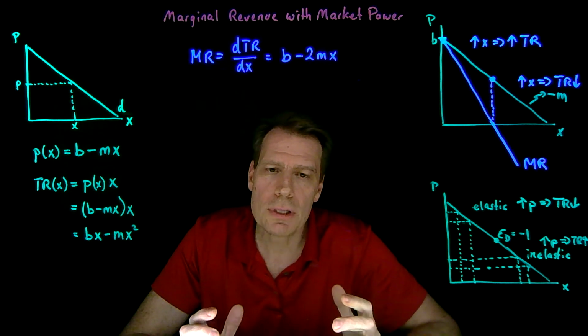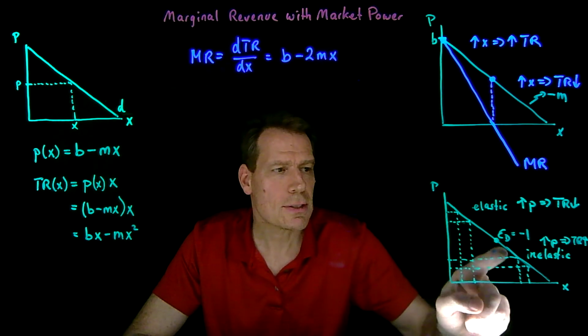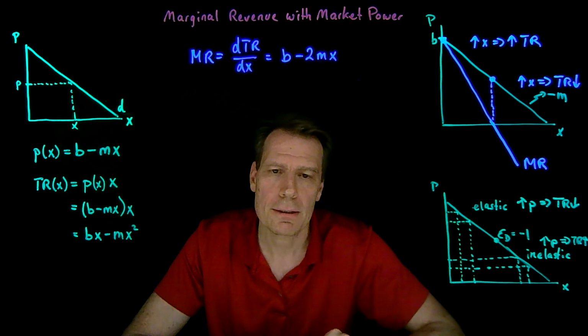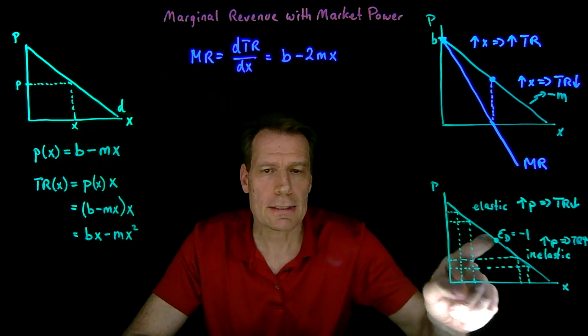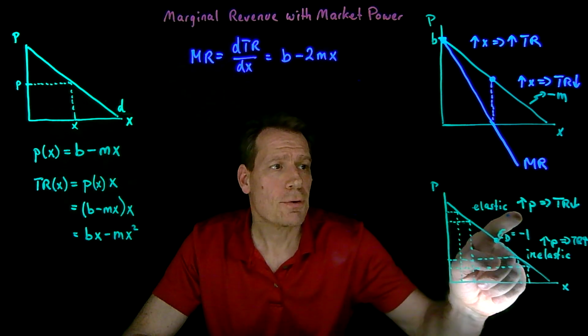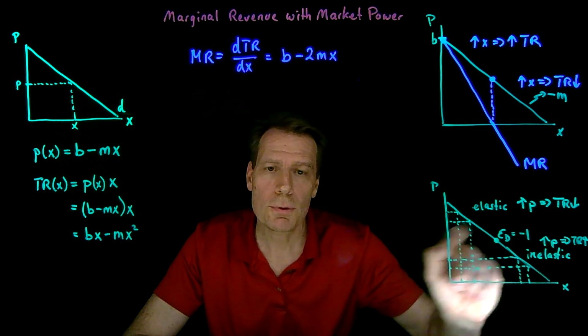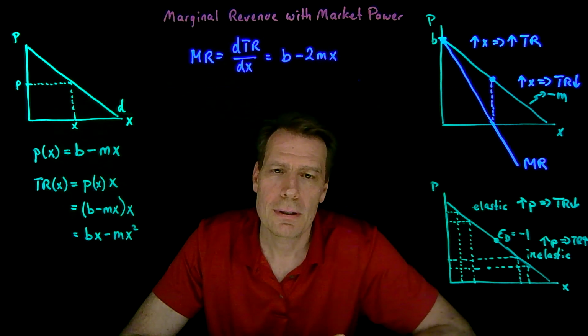So if you can produce less and increase your revenues, you're certainly going to do that. You're not going to stay on that inelastic portion of demand. Firms with market power are going to produce on the elastic portion of demand, on the portion of demand where if you increased price, your total revenue would fall. They would never be on the inelastic portion of demand.